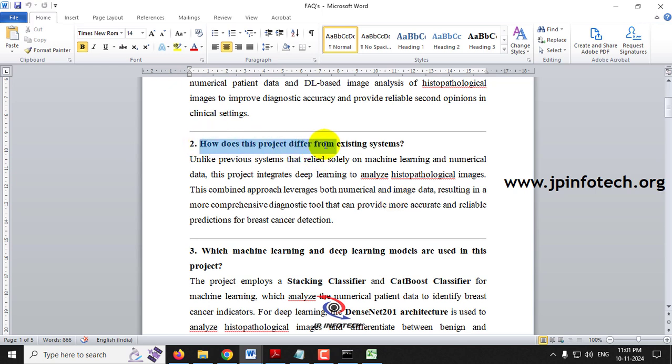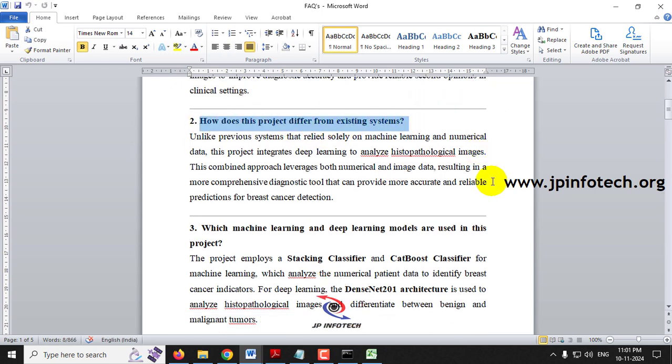And the second question, how does this project differ from the existing system? In the existing system, they have used only the machine learning part, the numerical data, but here we have integrated the numerical data part and also the histopathological images, the deep learning part, and we have also improved the accuracy over the existing system.